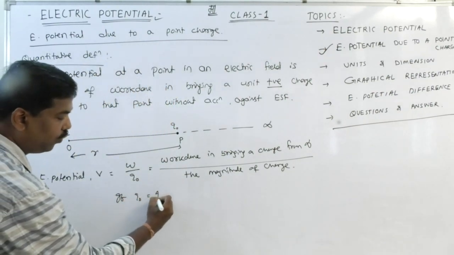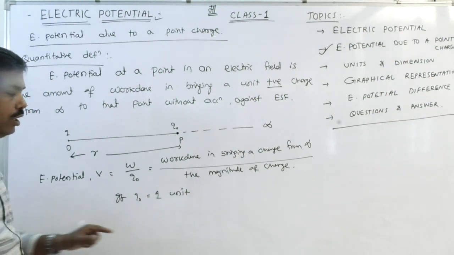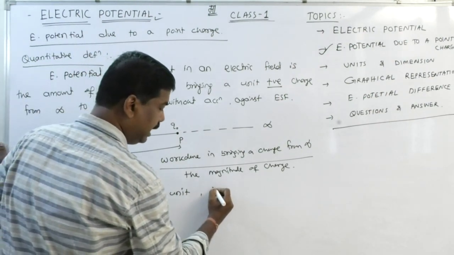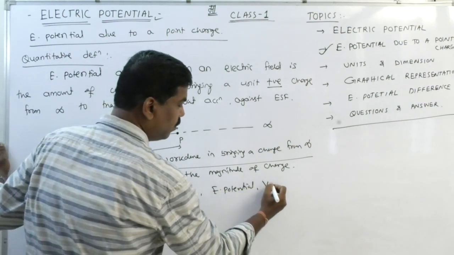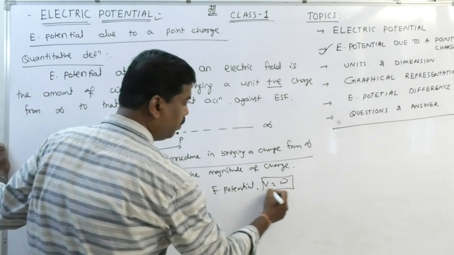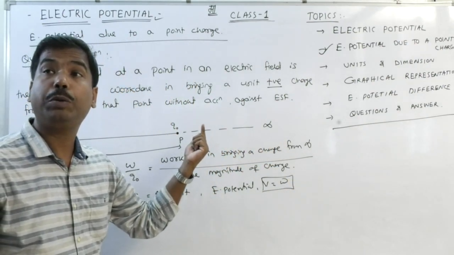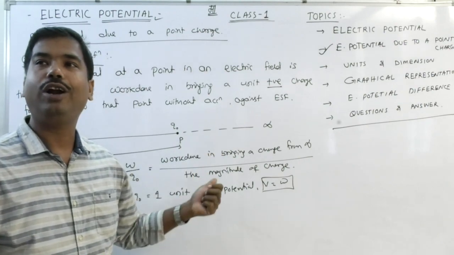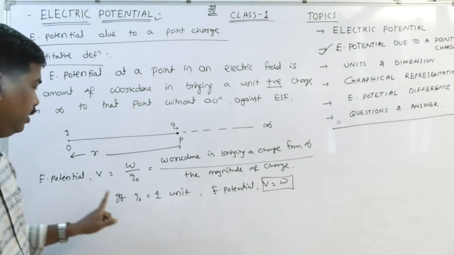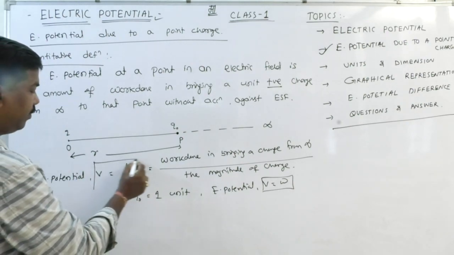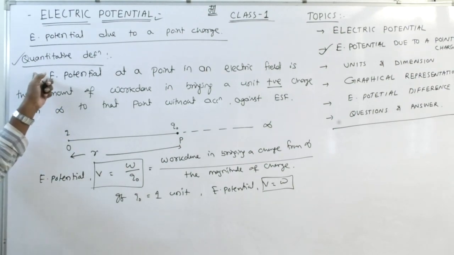If Q0 is equal to 1 unit, then electric potential V is equal to what? It means if 1 unit charge is brought from infinity to that point, that work done is called electric potential. If Q0 is 1 unit, then V is equal to W. This is the definition I have written here. That is called the quantitative definition.